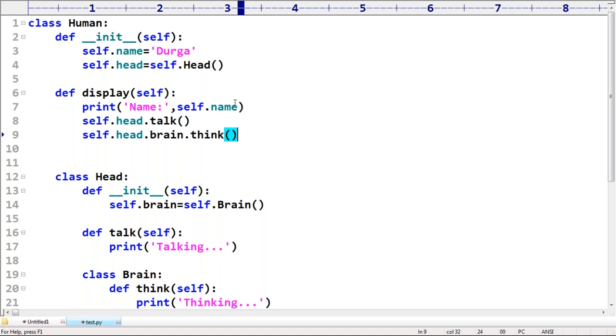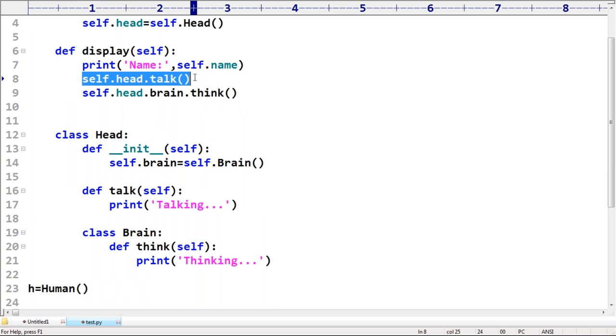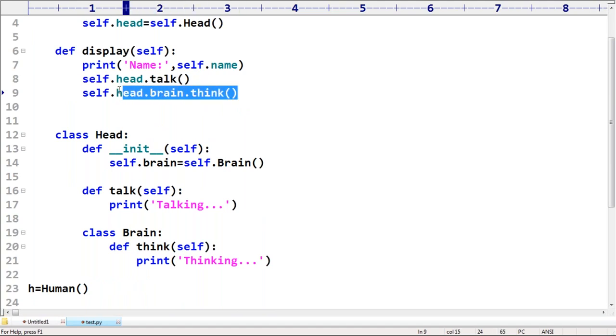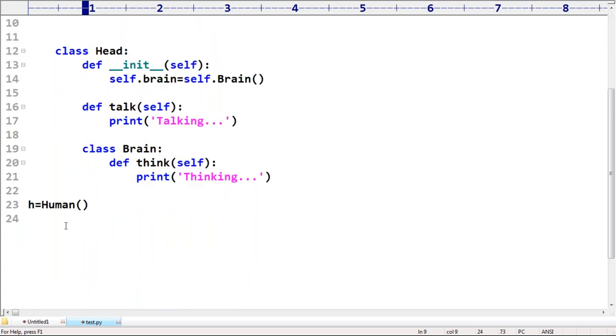Are you getting it? So whenever we are calling this display method, it is going to call talk method from the head. It is going to call think method from the brain associated with the head associated with the person. Wow, have you observed 3 levels I'm going, sir? Let me cross check whether it's going to work or not.